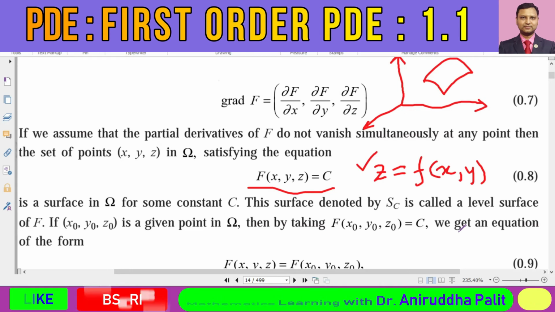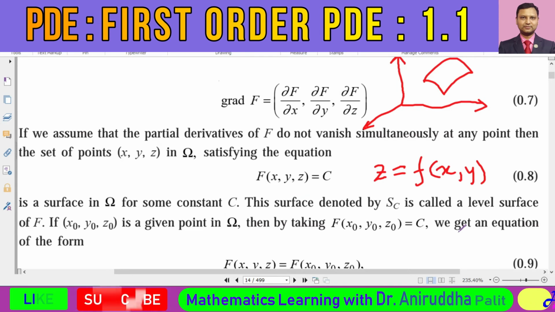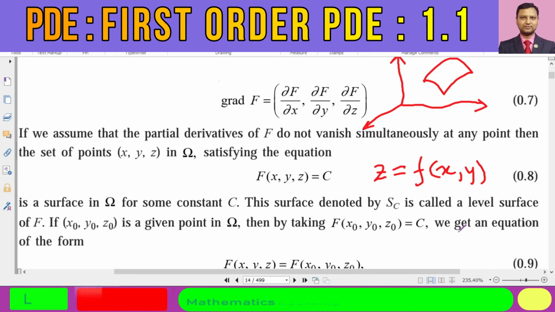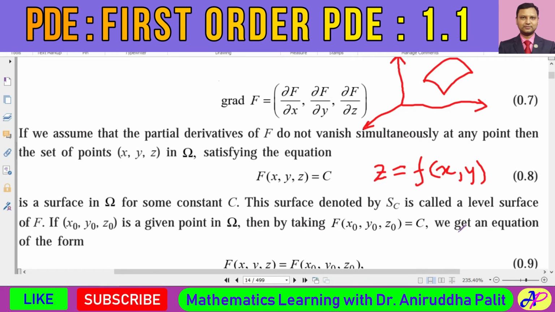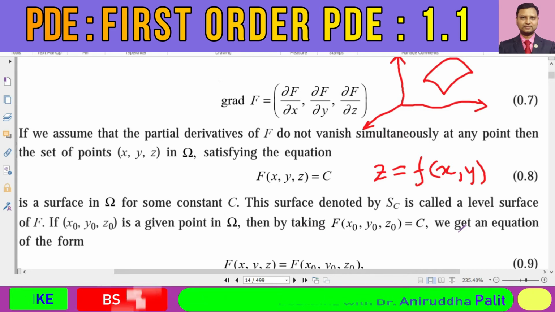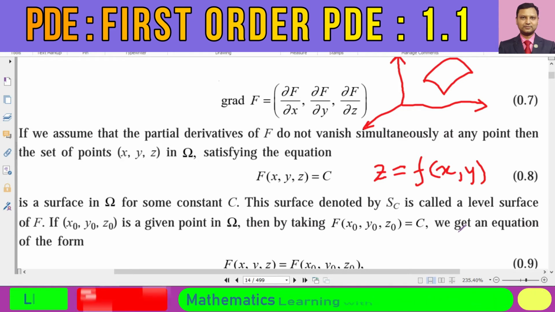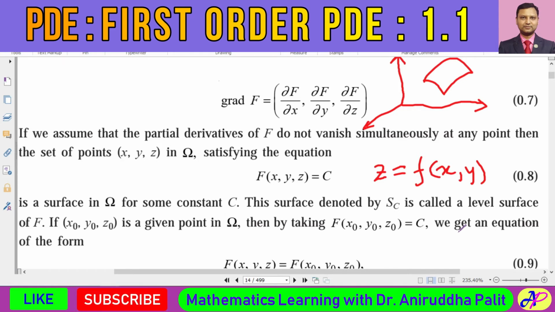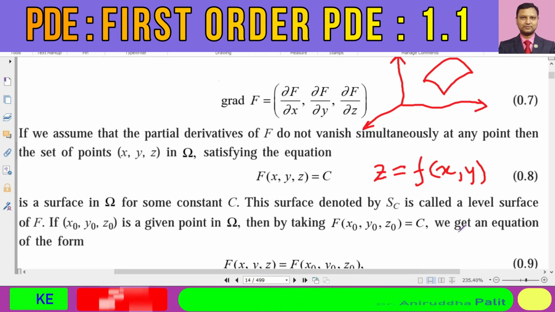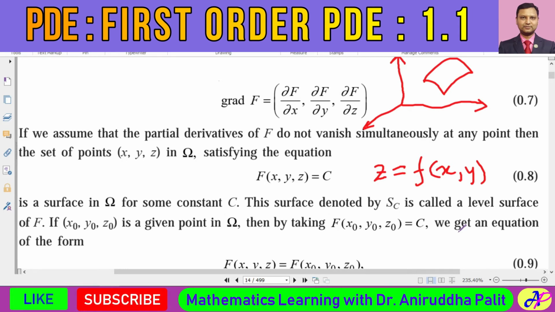What I am trying to say is that over here we expect that z would be dependent upon the independent variables x and y, and in order to get this kind of relationship, what are the necessary conditions that we require?